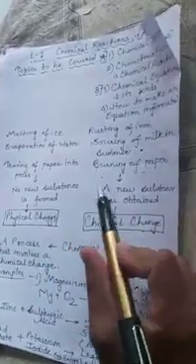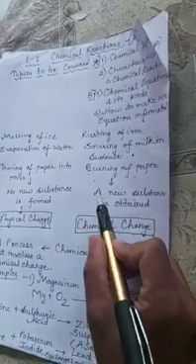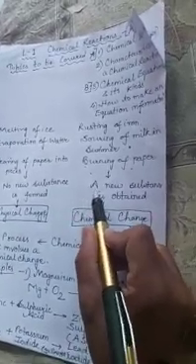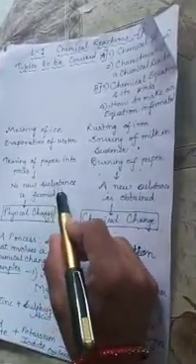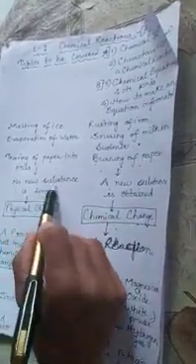For example, take the melting of ice. Ice, which is a solid form of water, has the formula H2O, and after the process of melting, it converts into liquid water, which is again H2O. So there is no new substance formed. It will remain the same.